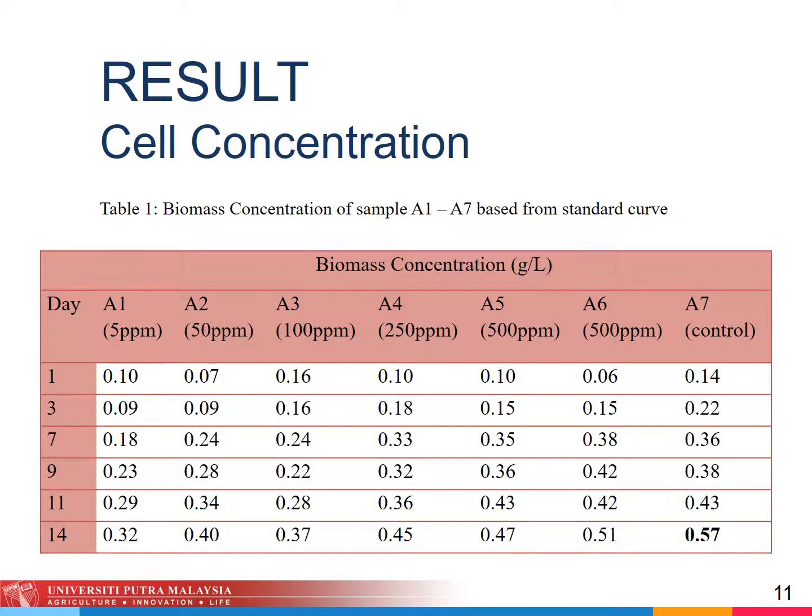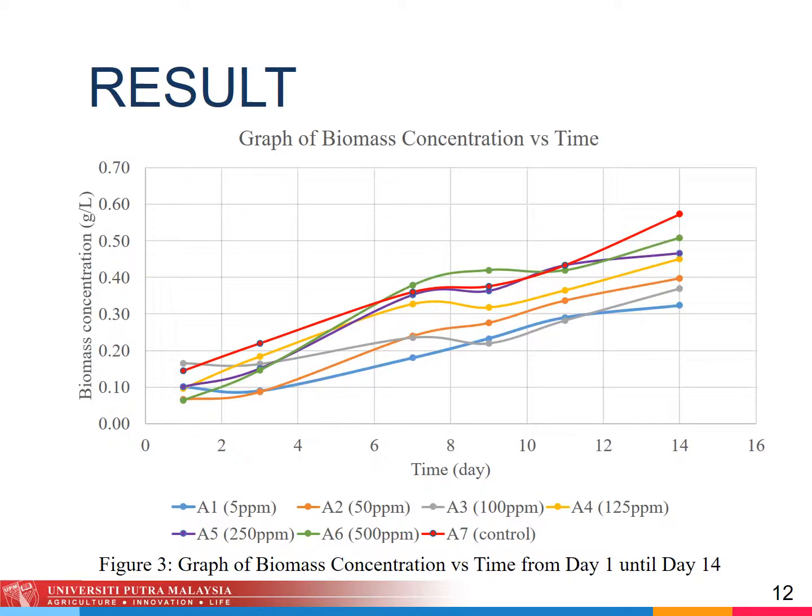However, there are possibly some errors throughout cultivating this algae, such as some contamination that probably occurred in the rest of the samples, since the control sample shows a higher value of biomass concentration. From this graph, it also shows that the sample control shows the highest value of biomass concentration.